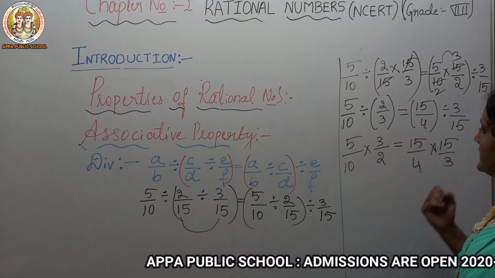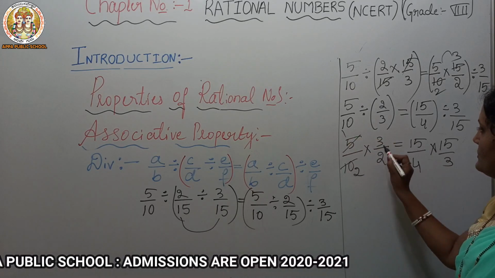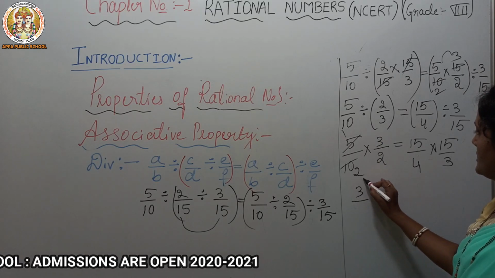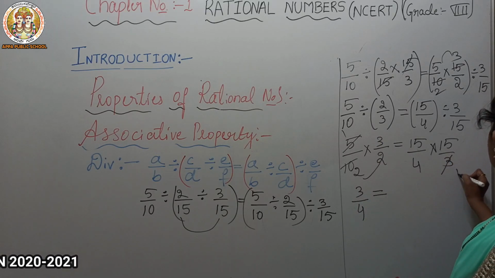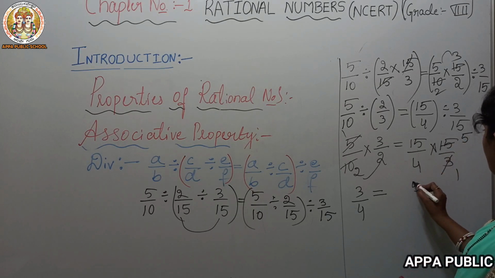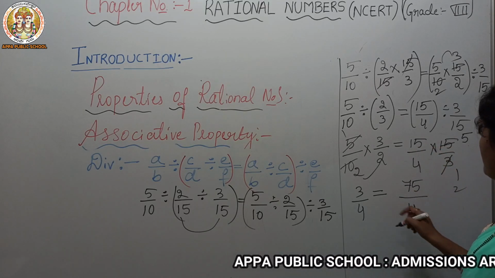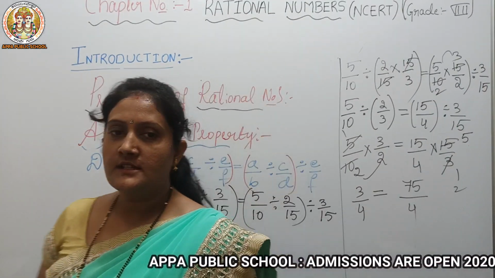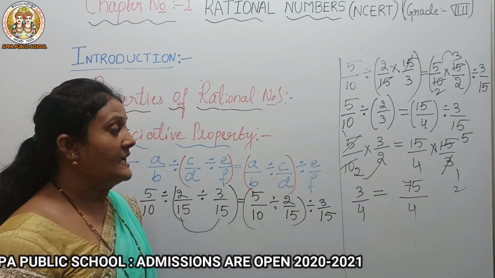Now here, 5 ones are 5, 3 ones are 3, 2 2s are 4, equals 3 ones are 3, 5 5s are 25, 2 carry, 5 ones are 5 plus 2 is 7, so 75 by 4. Can you see the result? Here we got 3 by 4, and that side we are getting 75 by 4.